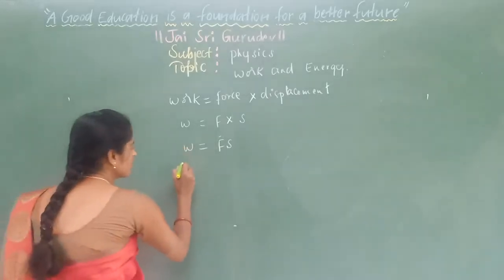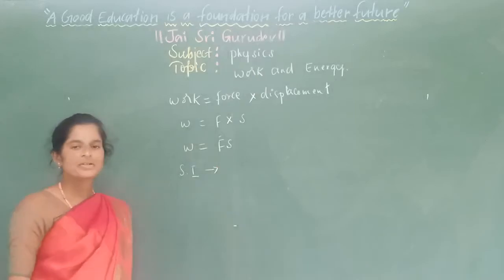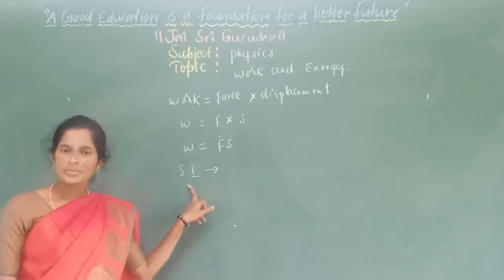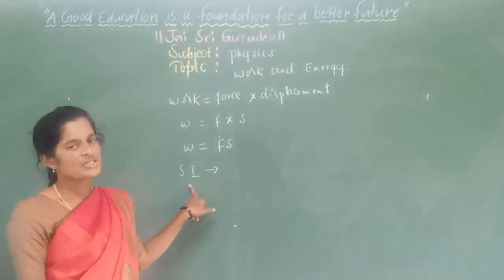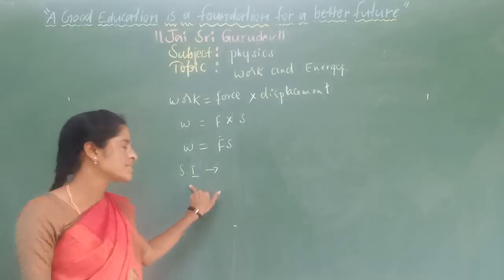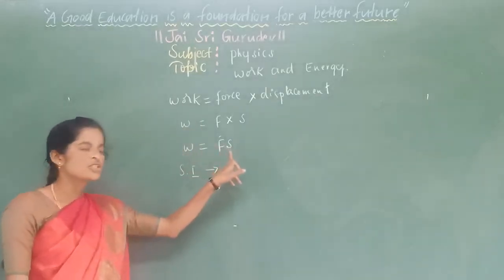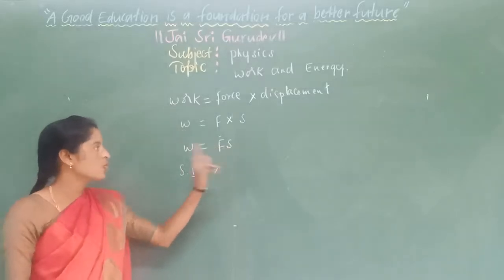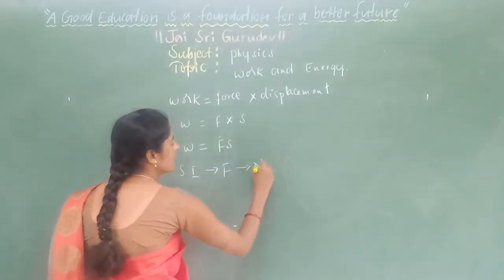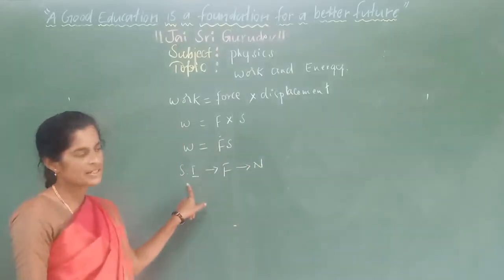Then, what is the SI unit of work? SI means System International. Totally we have three systems: SI, MKS and CGS. The CGS, MKS and SI systems we already discussed in your previous class. Now, what is the SI unit of work? Take the equation form. The SI unit of force is Newton, so force is measured in Newton in SI units.